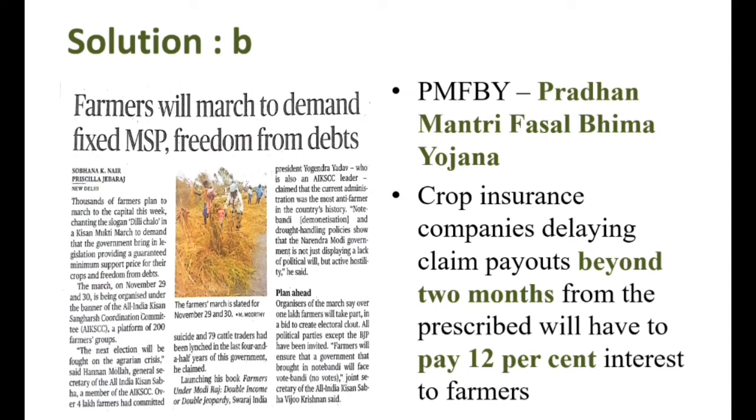Now, recently Pradhan Mantri Fasal Bima Yojana has been modified. The crop insurance companies delaying the claim payouts beyond 2 months from the prescribed date will have to pay 12% interest to the farmers. Now, this is the news regarding farmers. They will march to Delhi demanding the fixed MSP, minimum support price, and to clear their loans on November 29th and 30th. Sloganeering Delhi Chalo. Almost 1 lakh farmers are expected to take part in this march in Delhi.